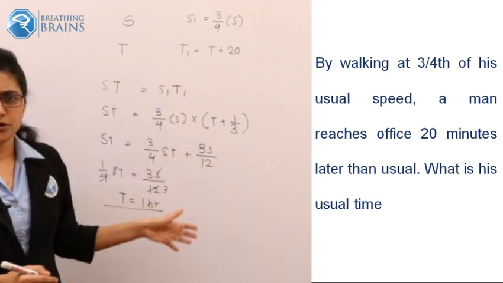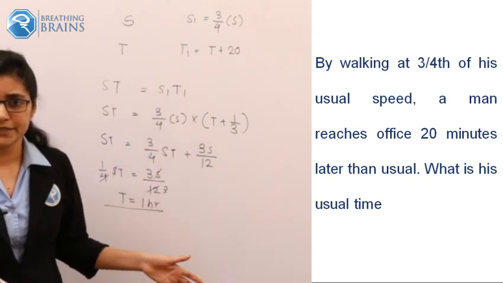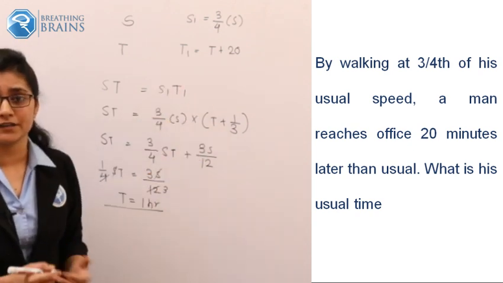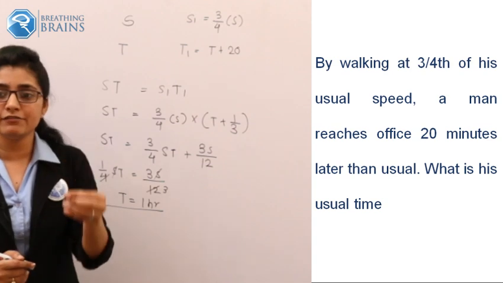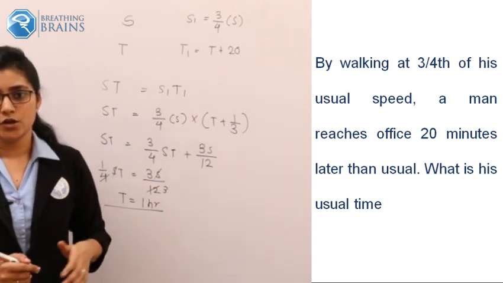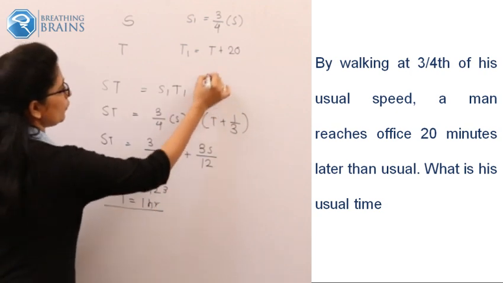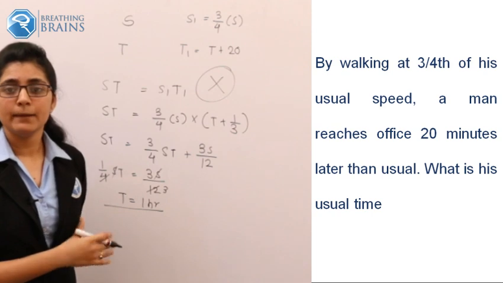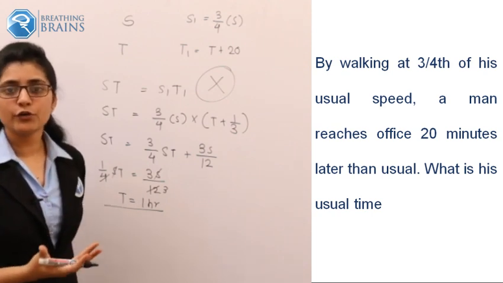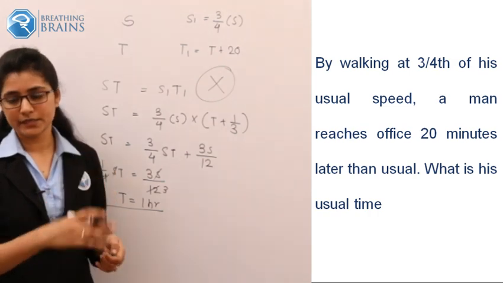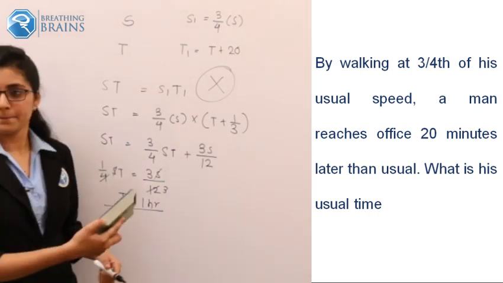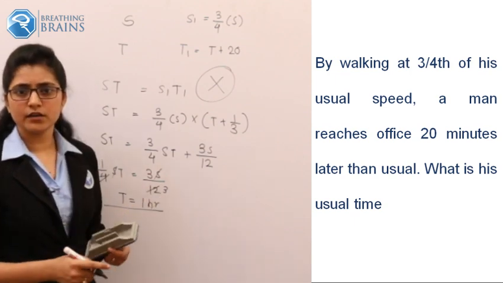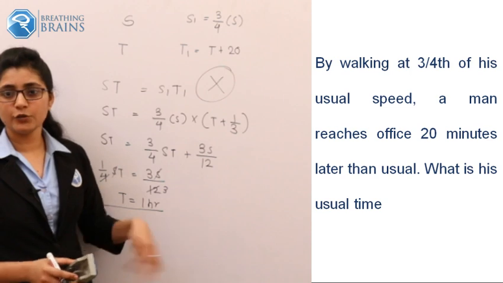But just look towards the board. How much calculation we made, how many equations we had to write if we adopt this method, and how much time we invested while solving this question. So definitely we are not going to solve by this method. This is not wrong, this is the correct one, but this is time consuming. So we are going to solve the same problem by another method. Do you get this? Did you get this? Just go through your calculation once again. I want to solve this by the second method.